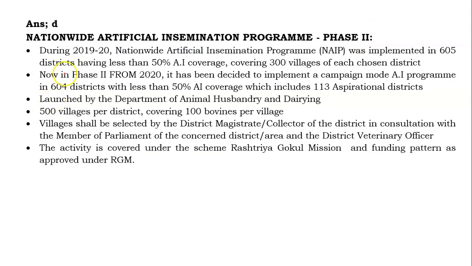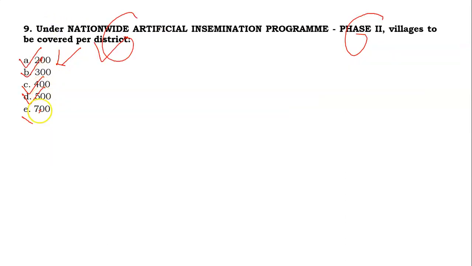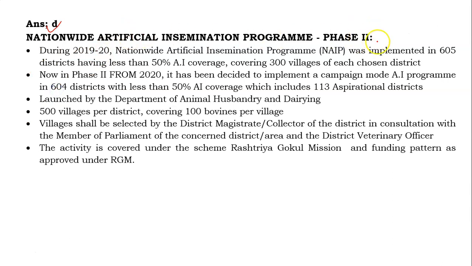Now the 9th question: under the National Artificial Insemination Programme, phase 2, you have to identify the number of villages covered per district. Your options are A 200, B 300, C 400, D 500, E 700. So friends, its answer will be D, it's 500. Here is the explanation for this.